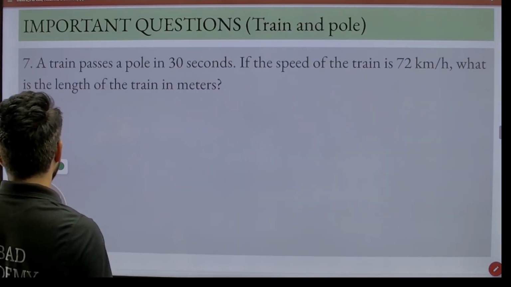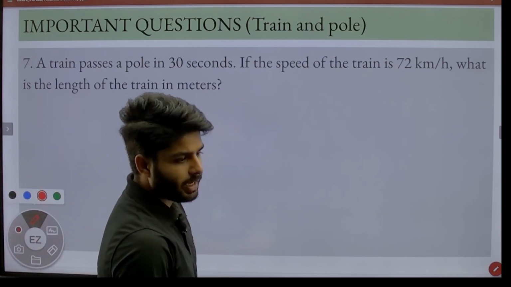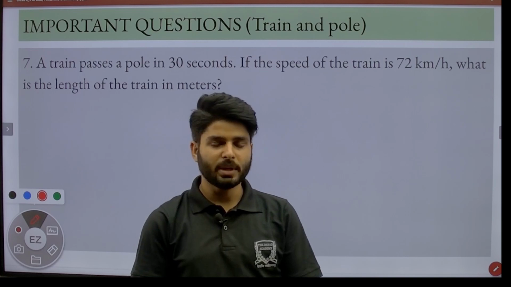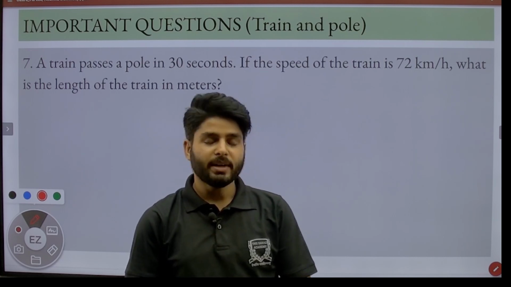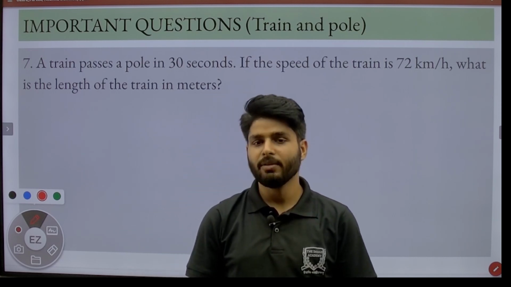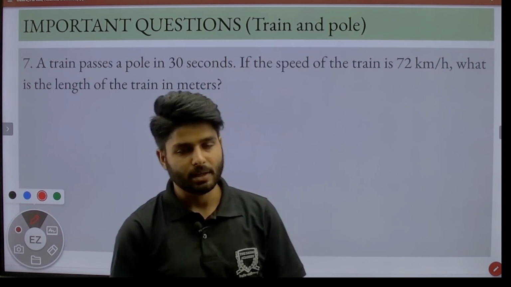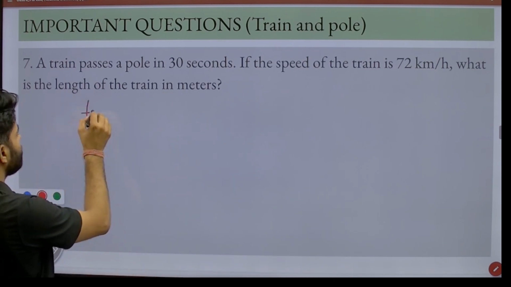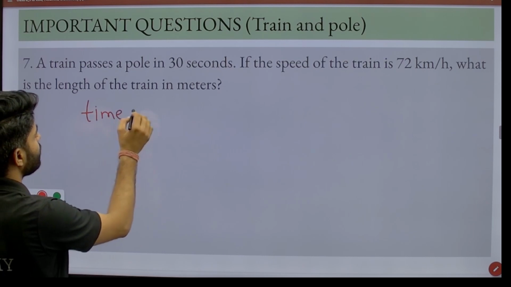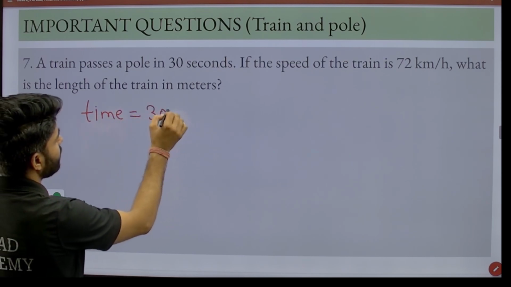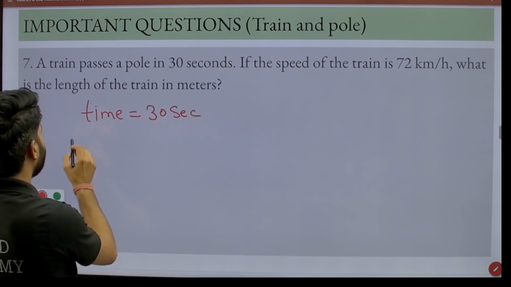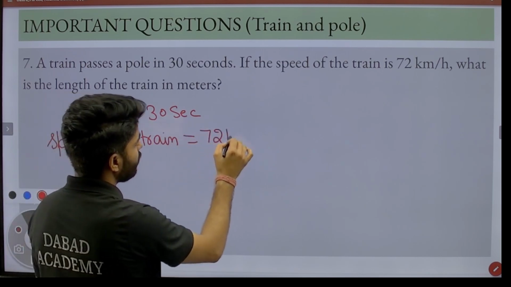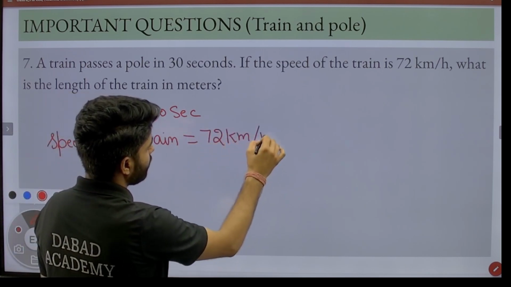A train passes a pole in 30 seconds. If the speed of the train is 72 km per hour, then what is the length of the train? So here we have to find the length of the train. So let's start this question. Then we have time, that is 30 seconds, and we have the speed of the train, that is equal to 72 kilometer per hour.